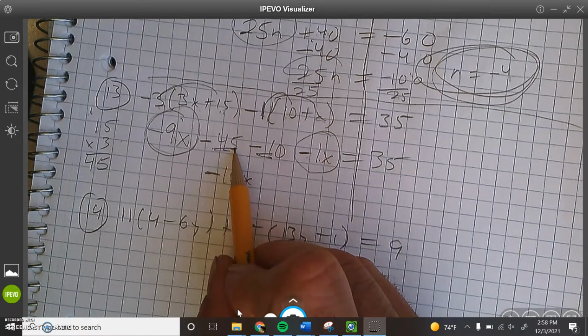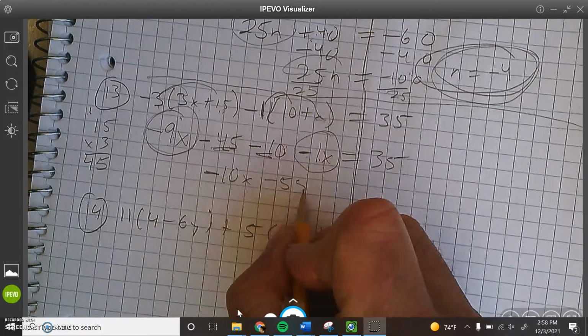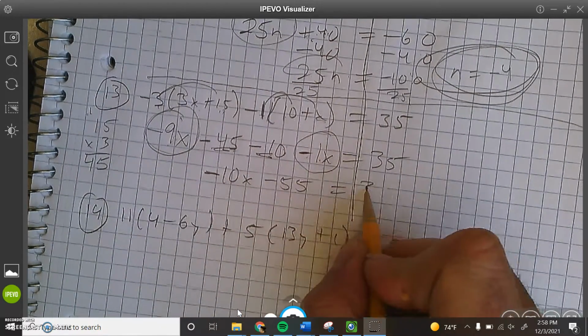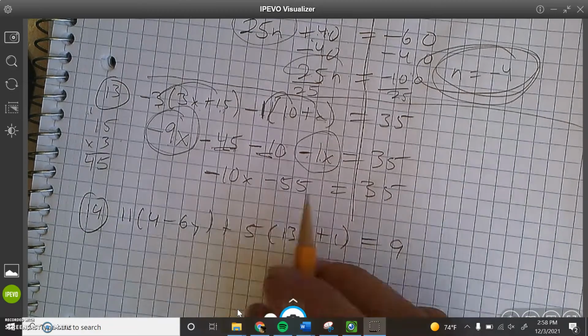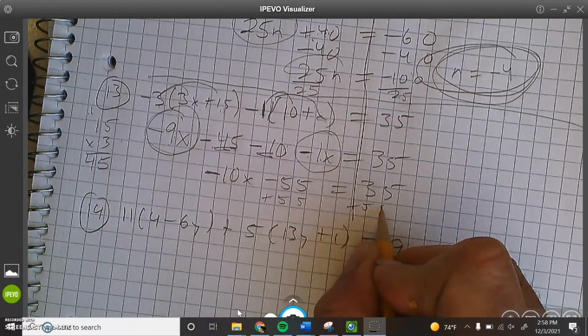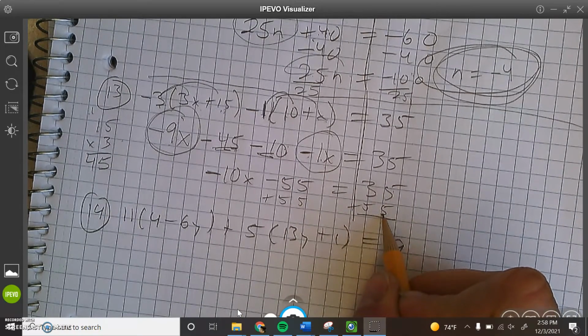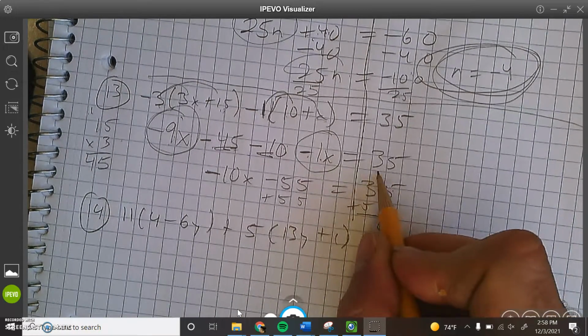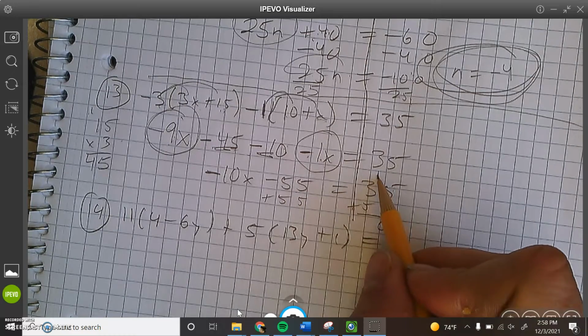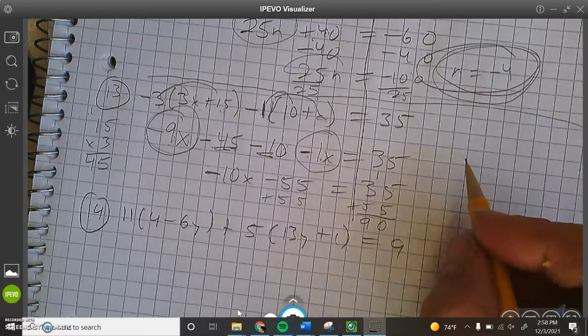Negative 45 minus 10. So I owe $45 to this person. I owe $10 to this person. I owe 55 total dollars. So I need to add. Opposite of subtracting 55 is adding 55. Uh-oh, we got to add. 5 plus 5 is what? Yeah, 10. Bump the 1 to the tens place. 1 plus 3 is 4. Plus 5 is 9.